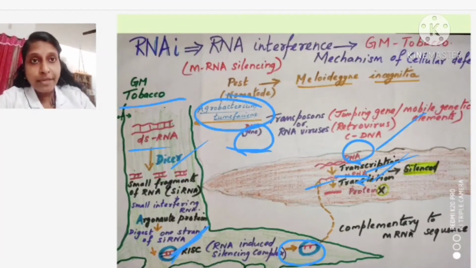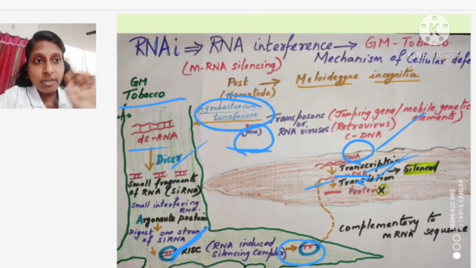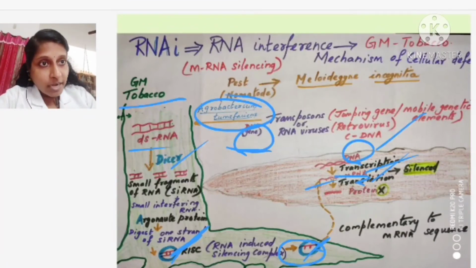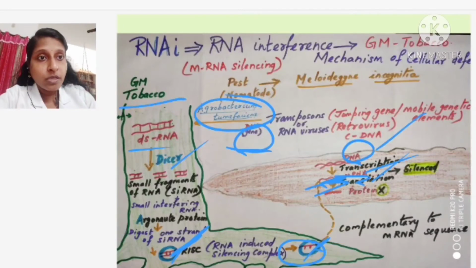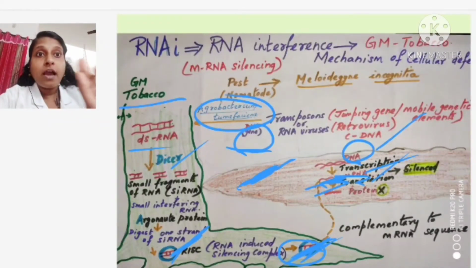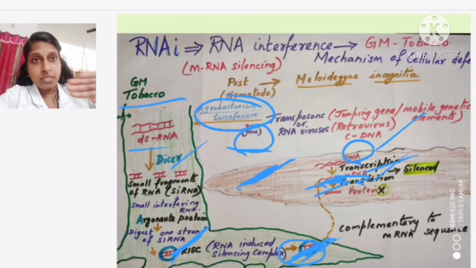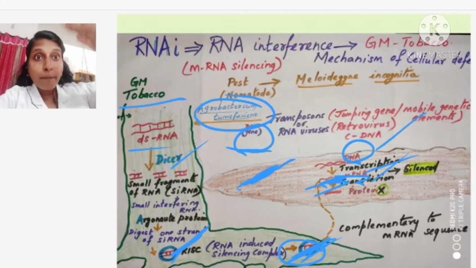So here one strand of the siRNA is getting digested, only one strand is present. That strand and this strand are complementary to one another. Complementary means, where there is A, here T is there, where there is G, here C will be there, like that they are complementary to one another.